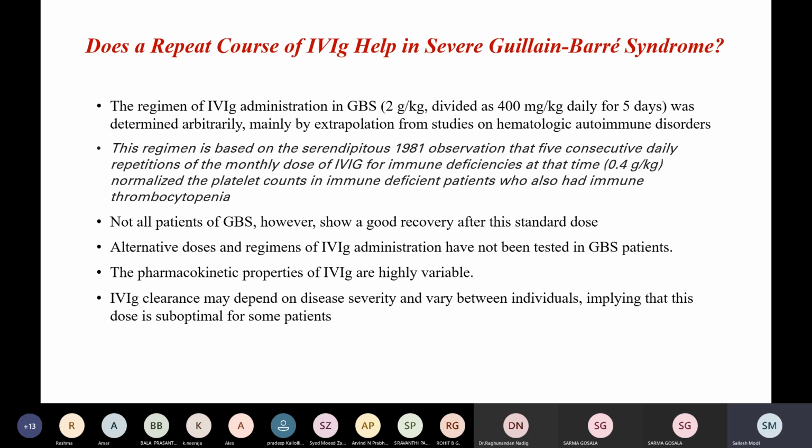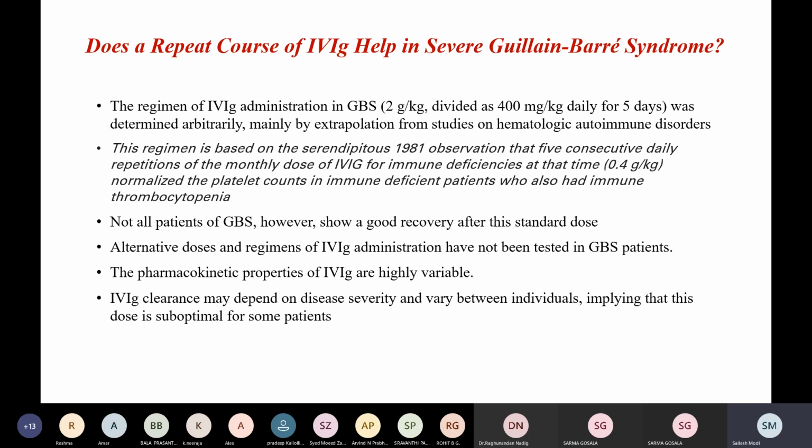This regimen is actually based on the serendipitous 1981 observation that 5 consecutive daily repetitions of the monthly dose of IVIG for immune deficiencies at that time normalized the platelet counts in immune deficient patients who also had immune thrombocytopenia. However, not all patients of GBS show a good recovery after the standard dose, and alternative doses and regimens of IVIG administration have not been tested in GBS patients.